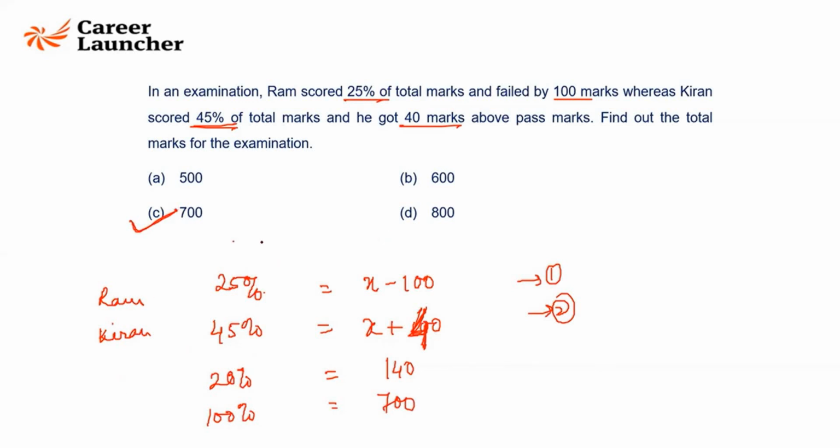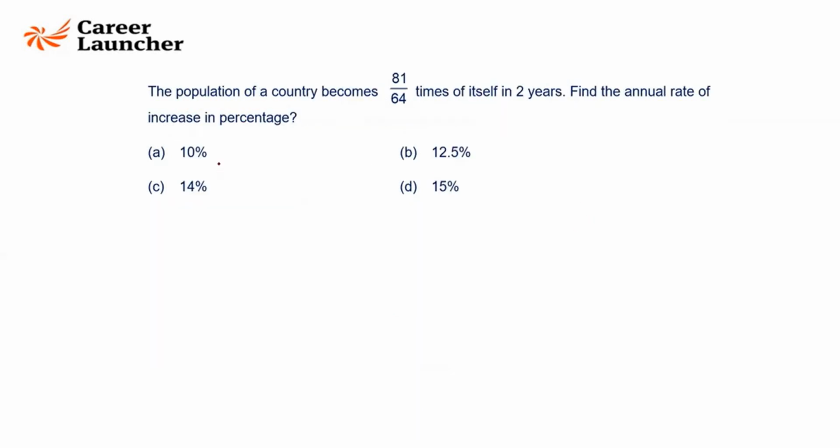Another way of doing this is, if the paper is out of 100 marks, Ram secured 25, Sham secured 45. The difference is 20, but the difference here is 140. So into 7. So instead of 100, it will be a paper of 700. So that's my answer. So there was X.